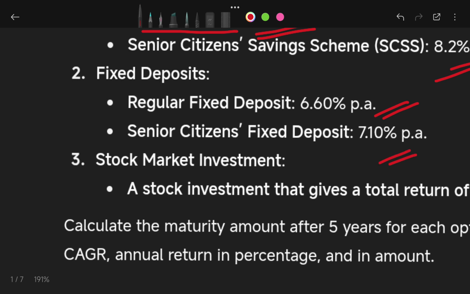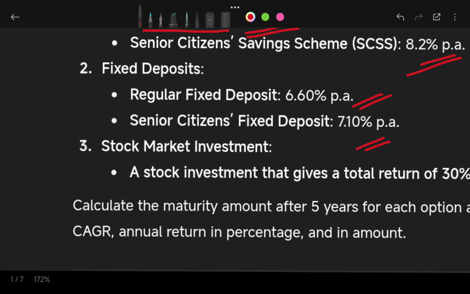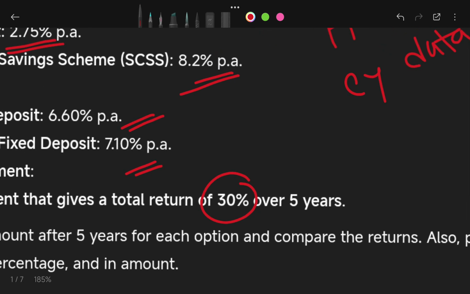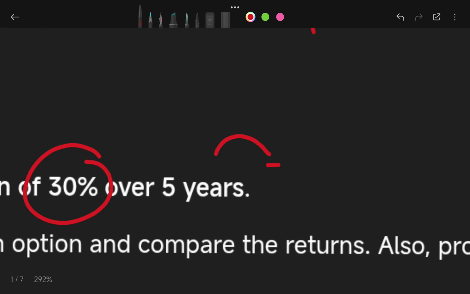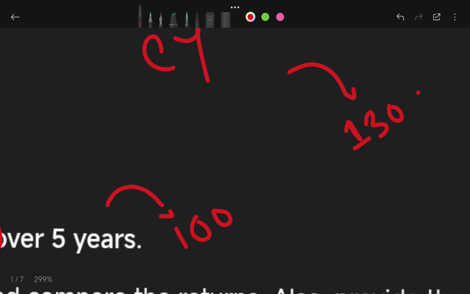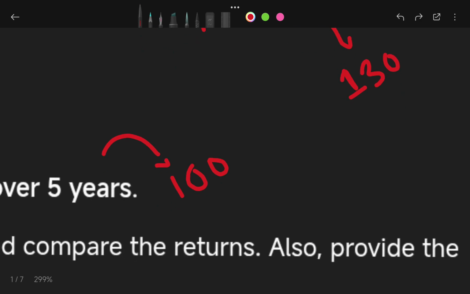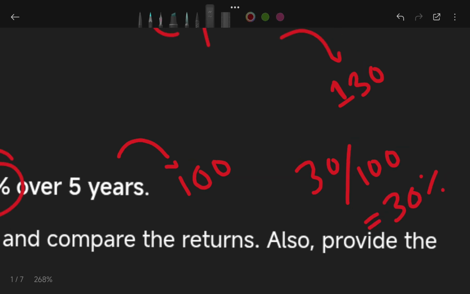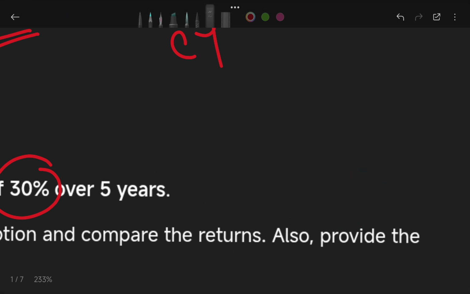Now I have taken an investment option where the total return after the 5th year is around 30%. It means if I invest 100 rupees right now, at the end of the 5th year I will be getting 130. That is, my return is 30 upon 100, which is nothing but 30%. Okay, so I have discussed the entire question. Let me go through the solution one by one.